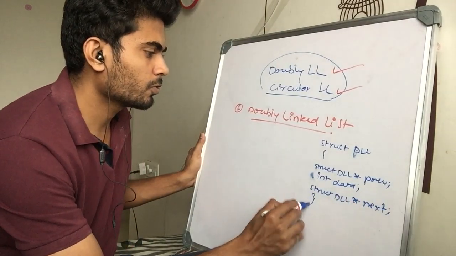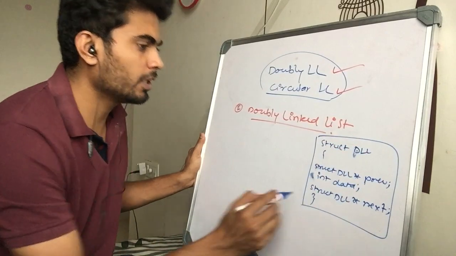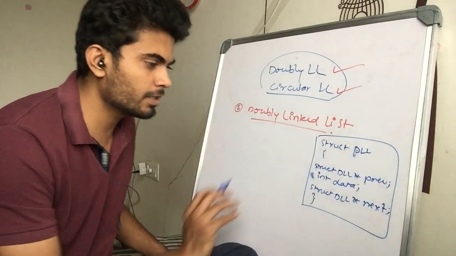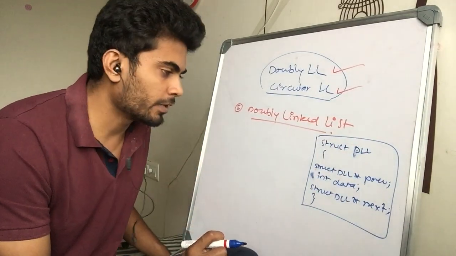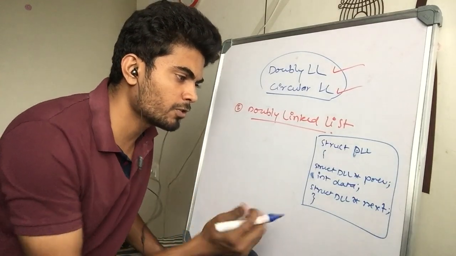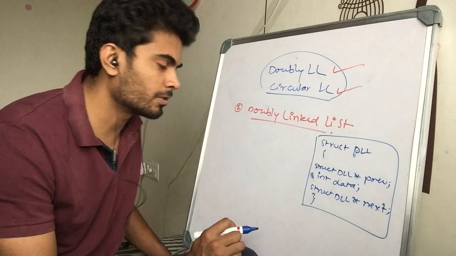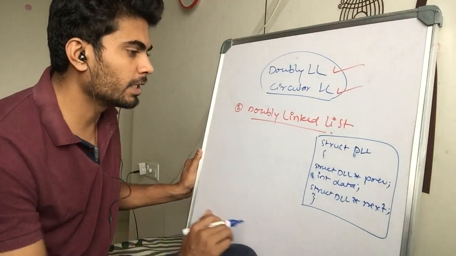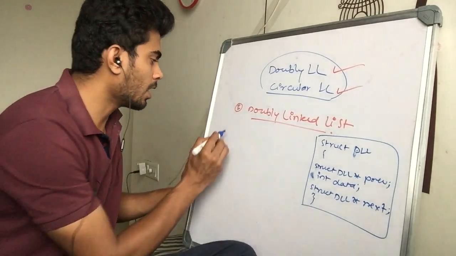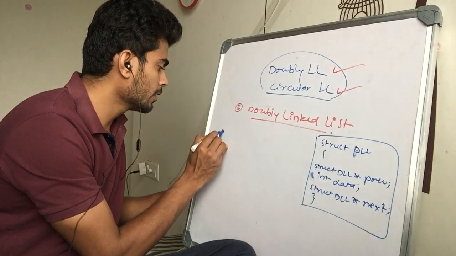So this is how you define a node in a doubly linked list, and the rest is quite obvious, right? To do all these operations, you just have to look at the links. The logic is similar to a singly linked list. So how would a doubly linked list look?